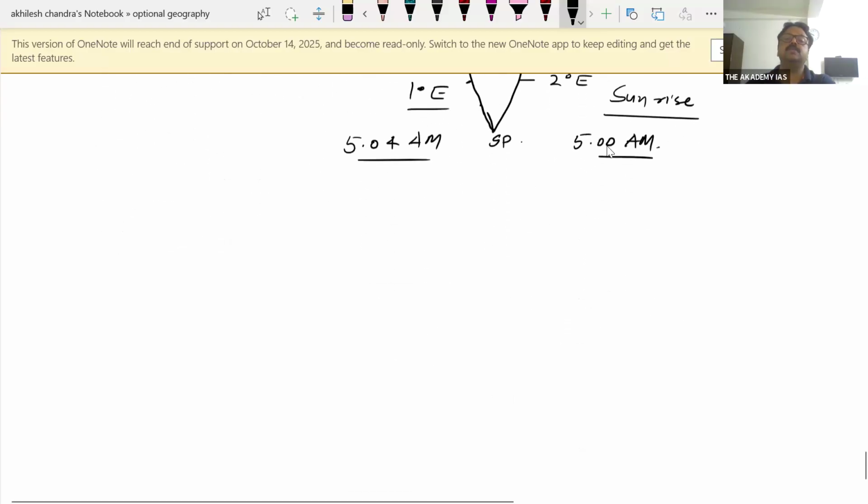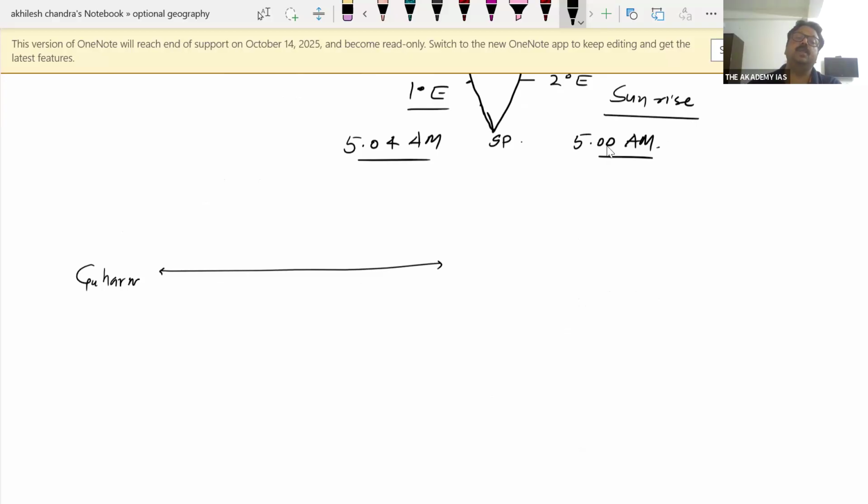So a country which has an east-west extent, like India. India's western part is what? Guhar Moti, in Gujarat. And the easternmost point is what? Kibithu.